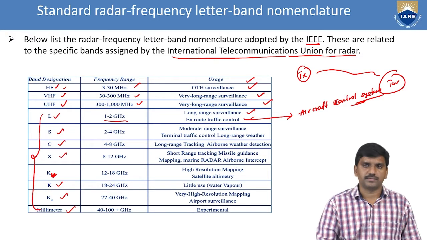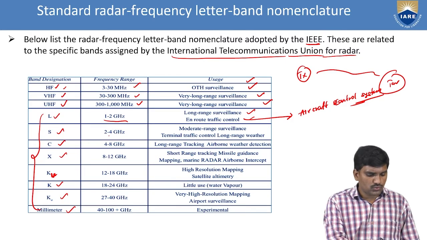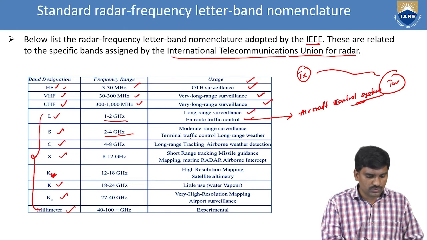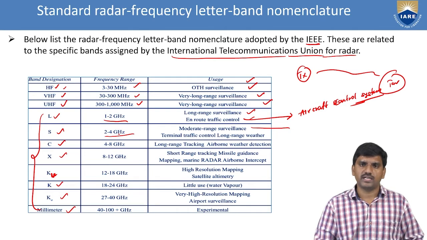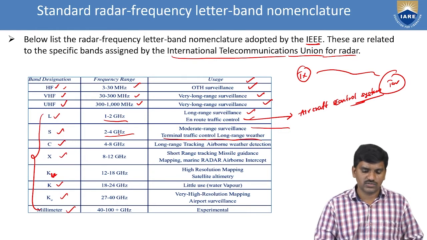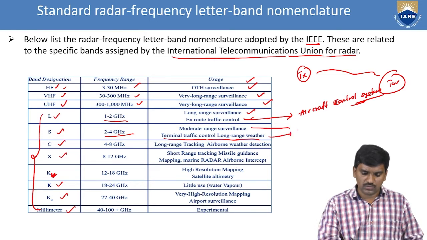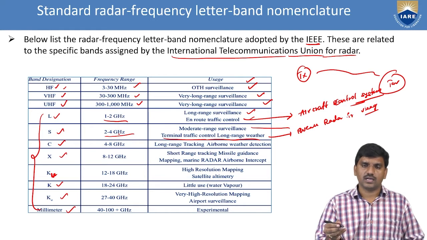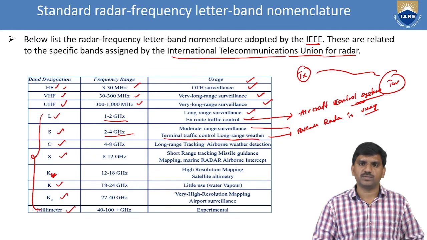The next one, S band. What is the range for S band? 2 to 4 gigahertz. The main application of S band is moderate range surveillance. It is used in terminal traffic control or long range weather radars. We already have weather radar systems, and for that S frequency band may be used. So the range for S band is 2 to 4 gigahertz.